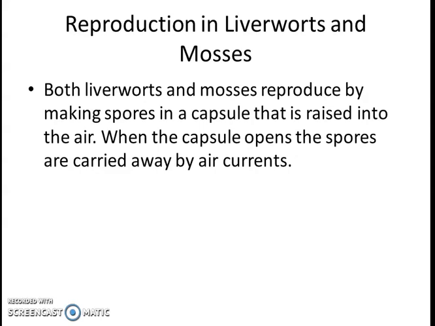They make the spores in a capsule, and that capsule is later raised into the air. When the capsule opens in the air, the spores are carried away by the air currents. Then they reproduce from these spores. They will further grow and continue their generation.